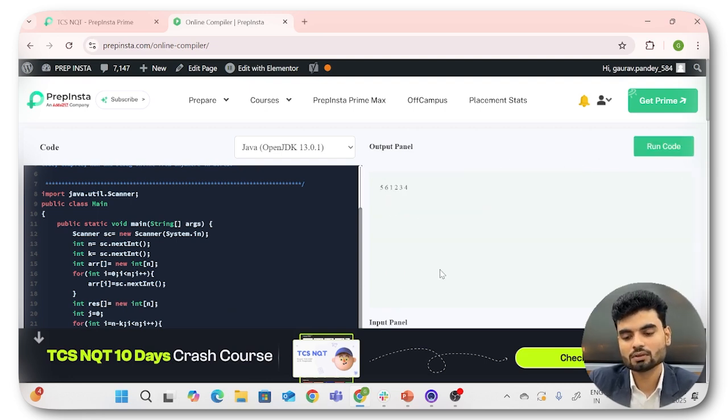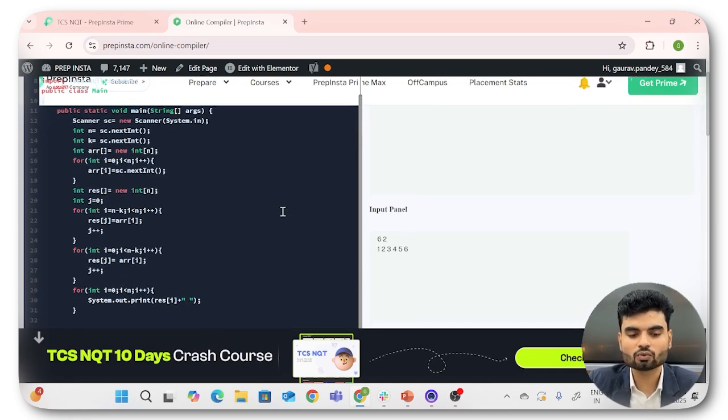I guess it's working fine. Look at this, the element has been rotated. Right? So this is what we wanted to do. Can somebody tell me the time and space complexity of this?